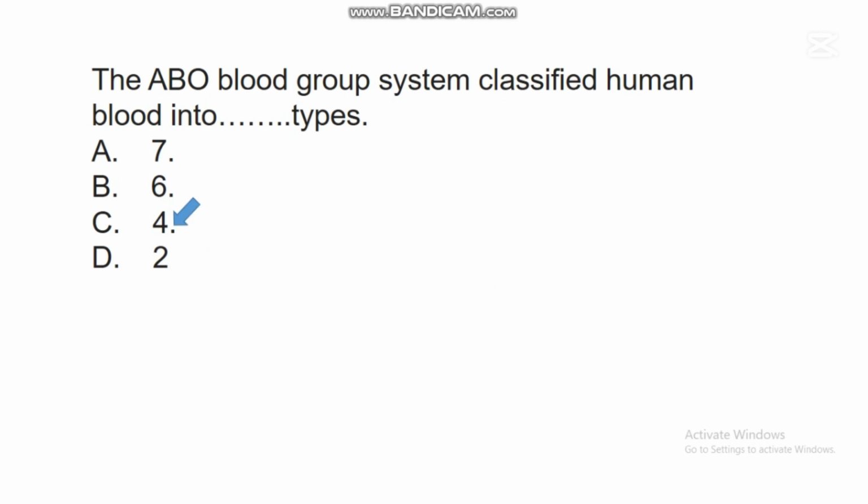4 types. The ABO blood group system classified human blood into 4 types. And that's why we have blood group A, blood group B, blood group AB, and blood group O. These are the 4 types of blood group in human beings.